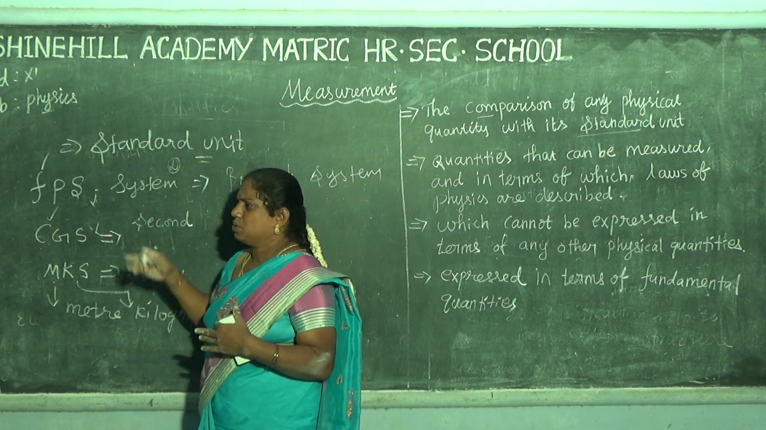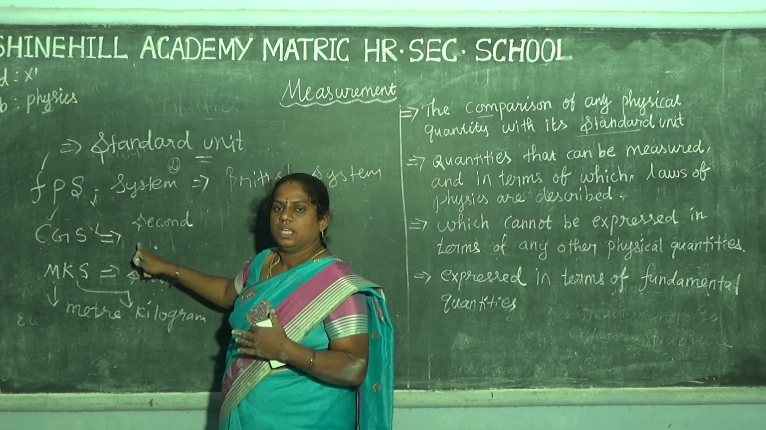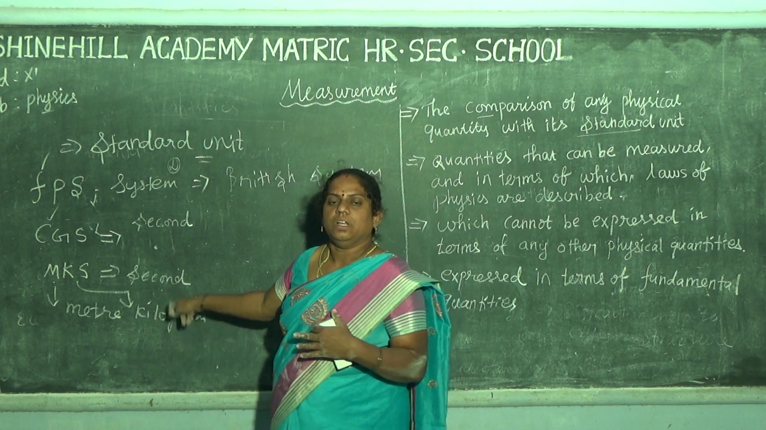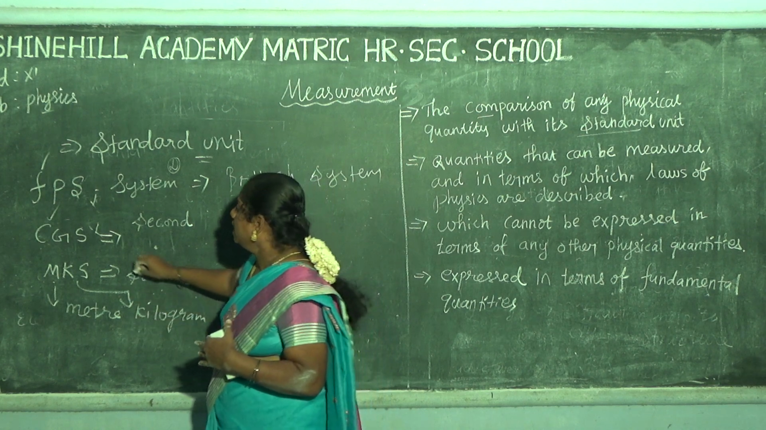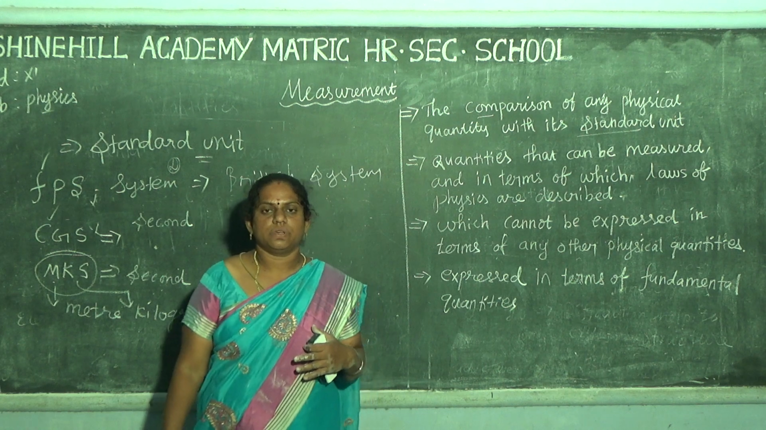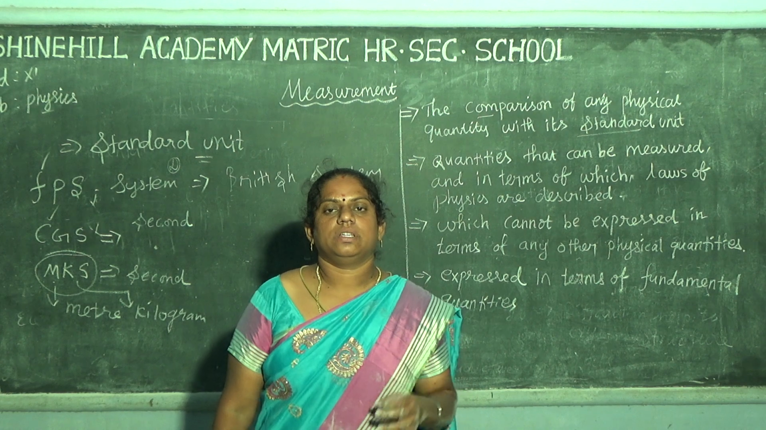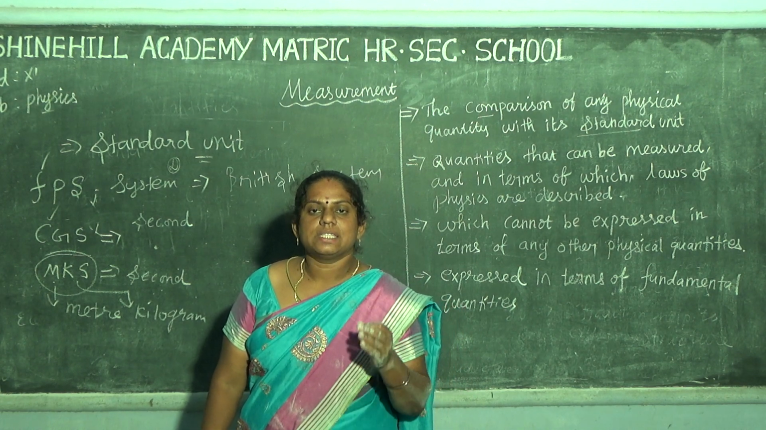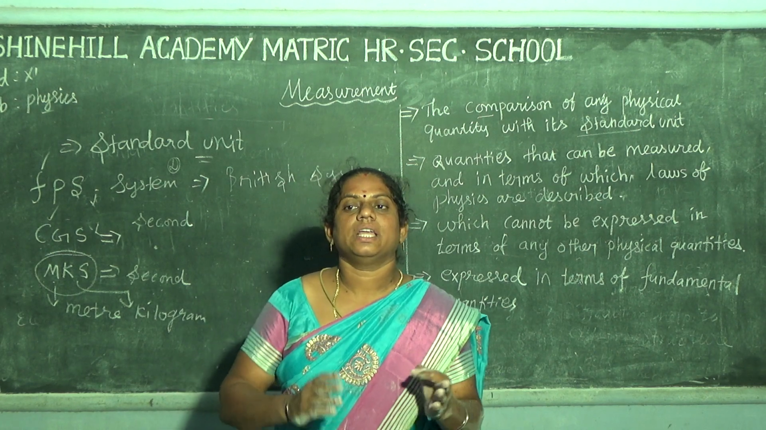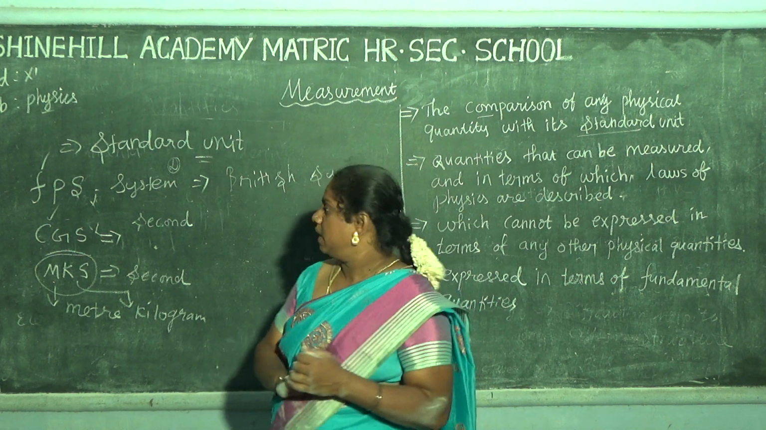Second one, CGS, is used for small distances nearby; only for that do we use the CGS system. Next one, the MKS system, is used only for large distances. So nowadays we use only the MKS system. The Arabian chosen the standard measurement, using the standard unit and the standard quantity. That is for the standard unit. So this is for the measurement.